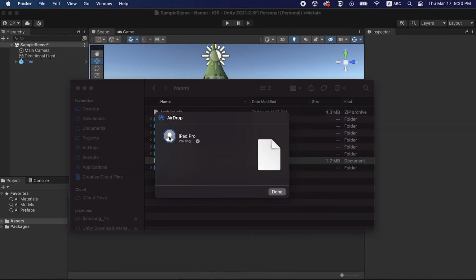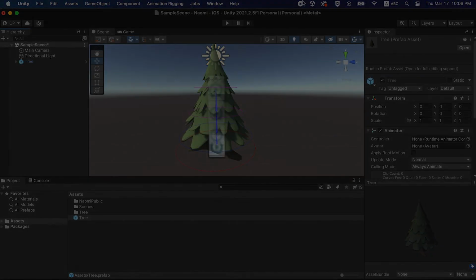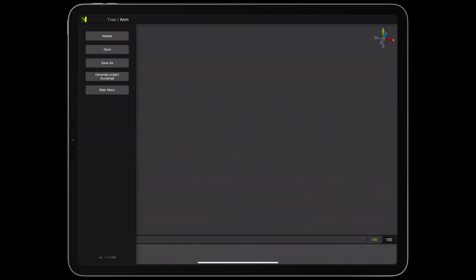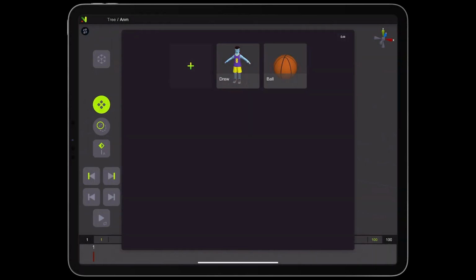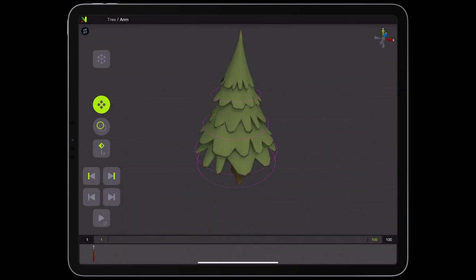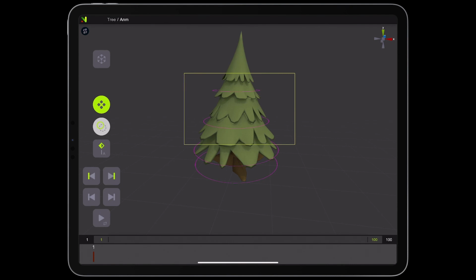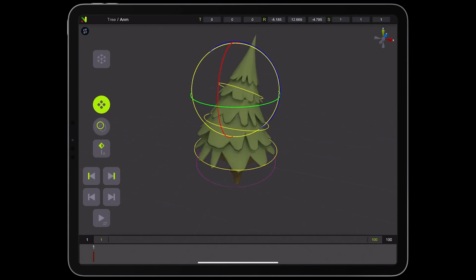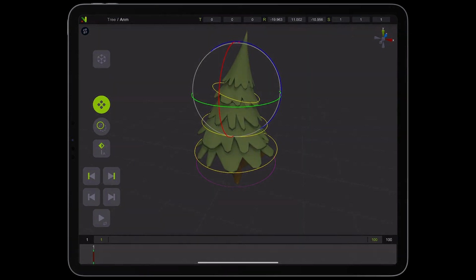Now grab your iPad to complete the final steps. Open Naomi and go to the main menu Assets. Click on the plus icon and select your file. Now just click on it one more time to bring it into the scene, and here it is, your first rig ready for animation.